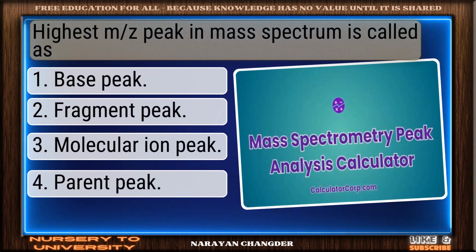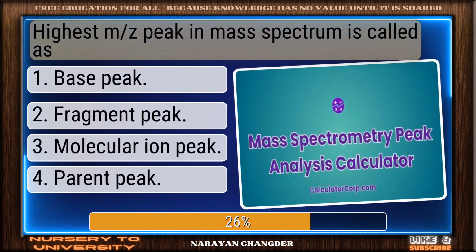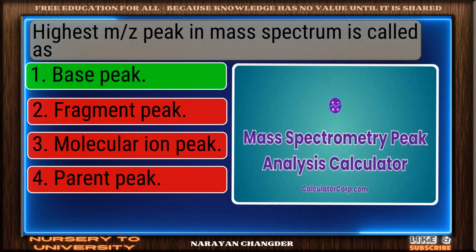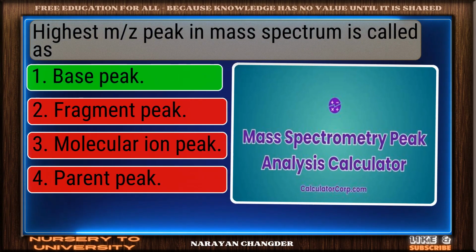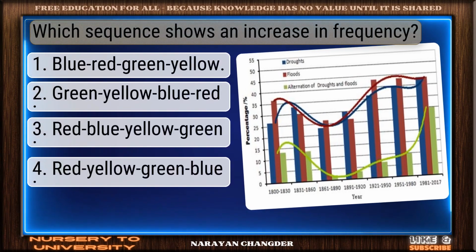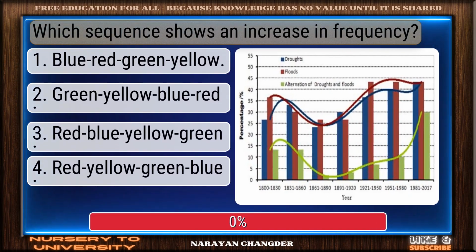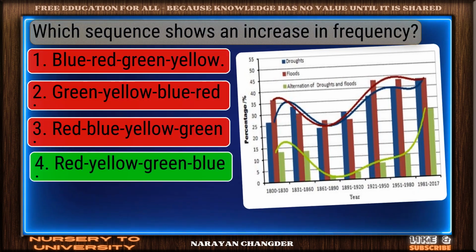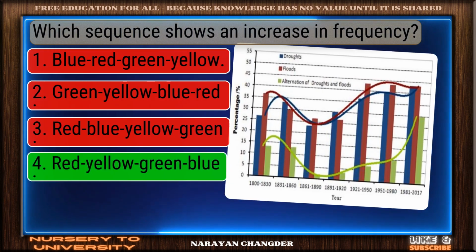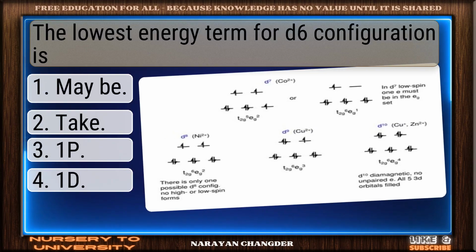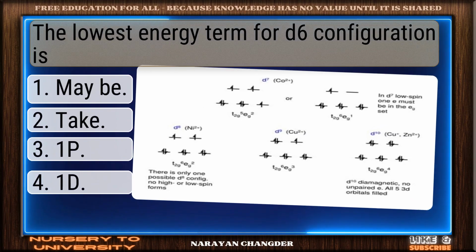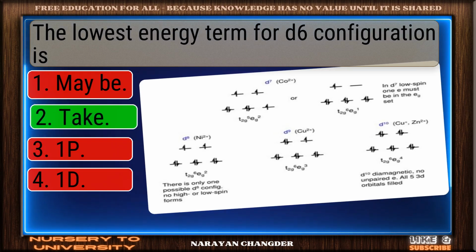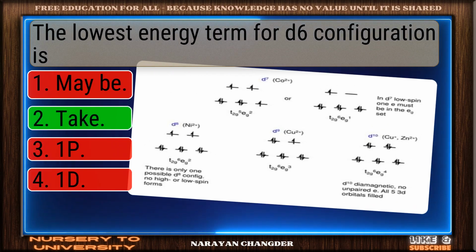Highest mass peak in mass spectrum is called as? Smart pick. Base peak is the correct choice. Which sequence shows an increase in frequency? Great thinking. Red, yellow, green, blue is the right choice. The lowest energy term for d6 configuration is? Excellent. Take is a brilliant choice.